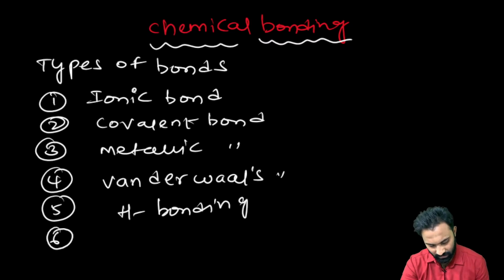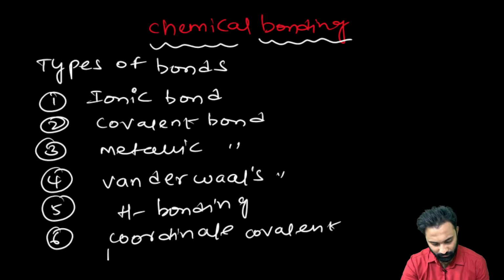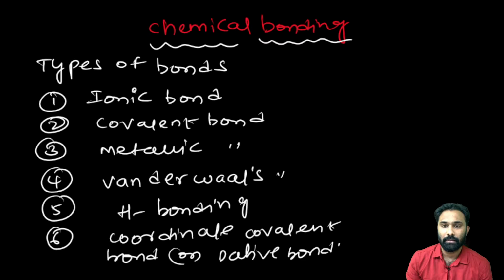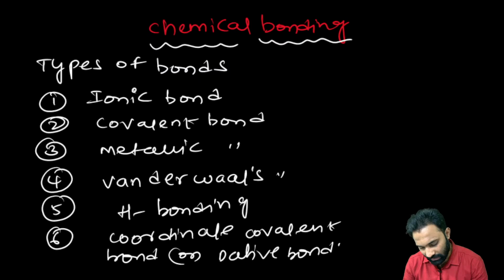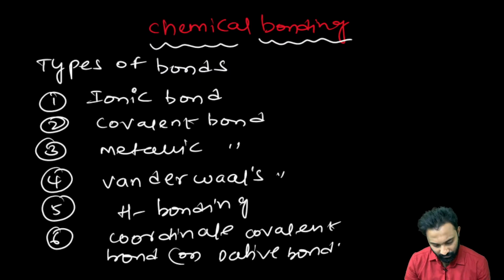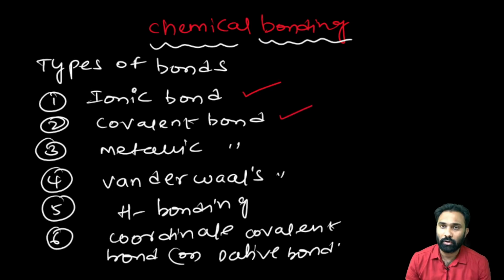And the sixth, the coordinate covalent bond, or dative bond, as we used to say. These are the bonds we have in chemical bonding, and one by one we are going to study them. First we will go with the ionic bond, then the covalent bond, followed by the metallic, van der Waals, hydrogen, and the coordinate covalent or dative bond.